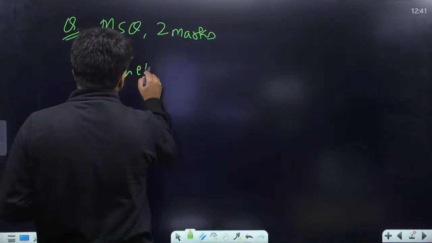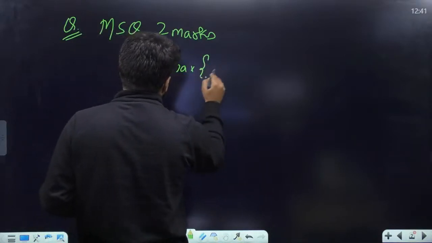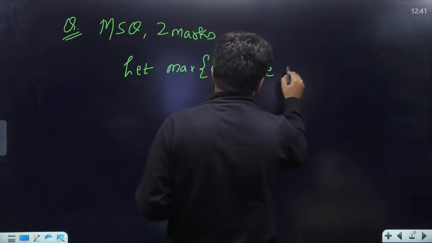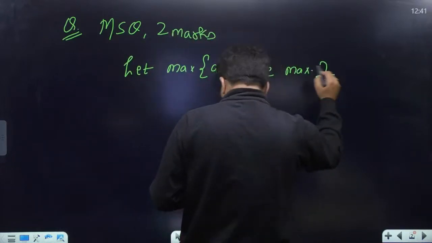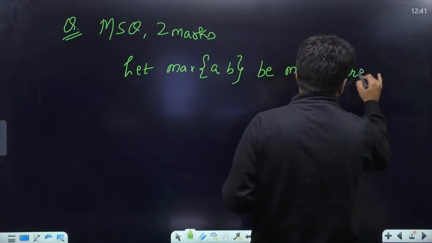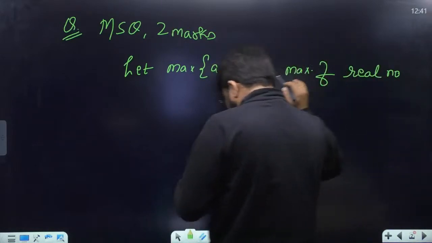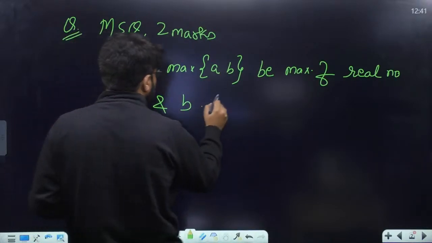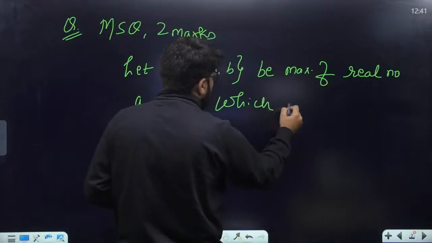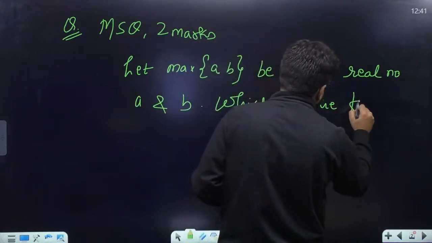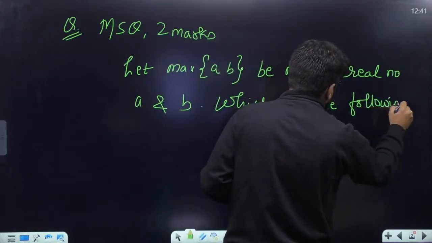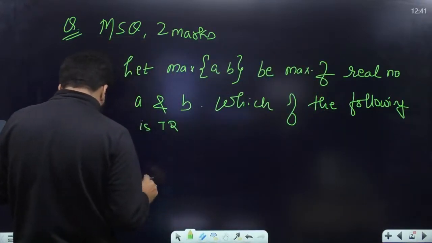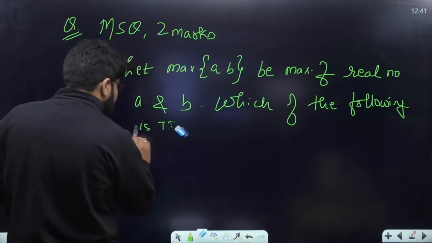Let max of A comma B be the maximum of real numbers A and B. Which of the following is or are true?